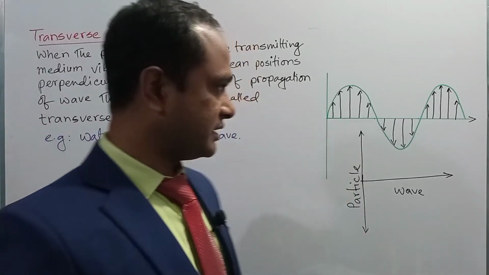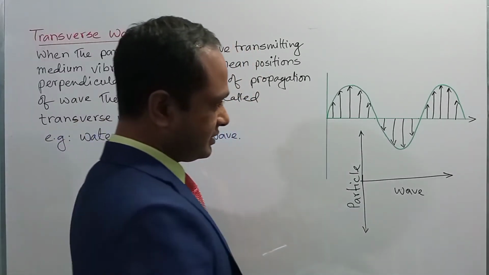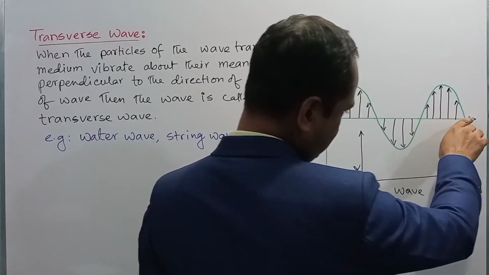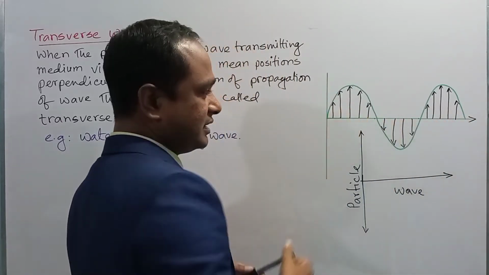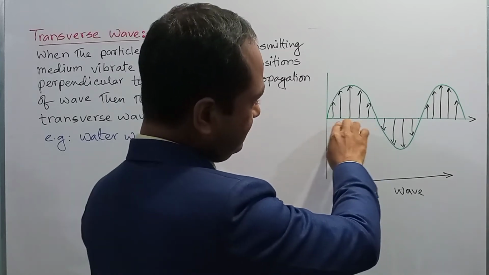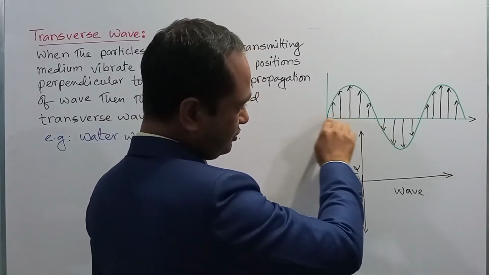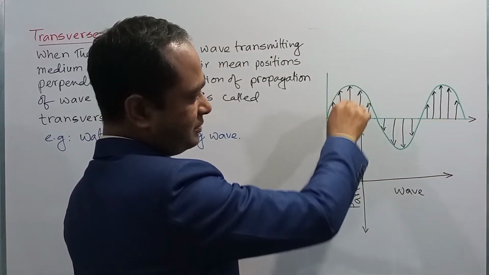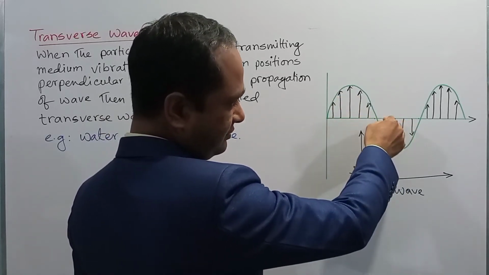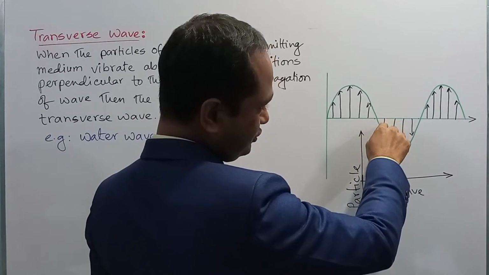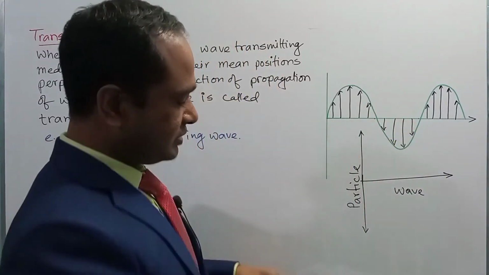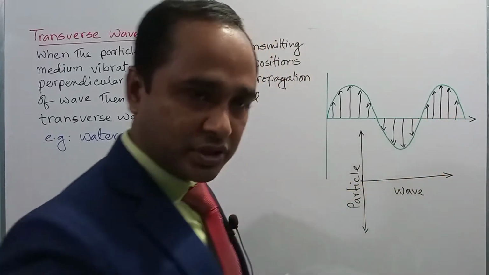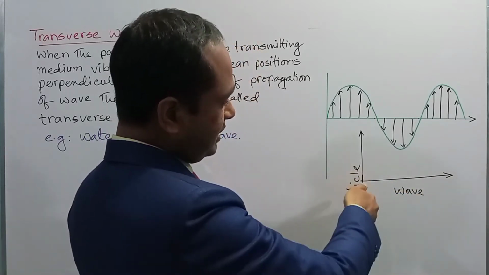You can observe the figure. Suppose this is a wave shown in the figure. Here the wave is propagating from this direction to this direction. So this is the direction of wave. But in this figure, it shows that the particles are vibrating from their mean position. Here the green line indicates the mean position. The particles are vibrating from mean position in the upward direction perpendicular to the green line, and in the next half they are vibrating from the mean position to the lower direction. So here the direction of the propagation of wave is indicated by this line. The particles are vibrating in this plane.